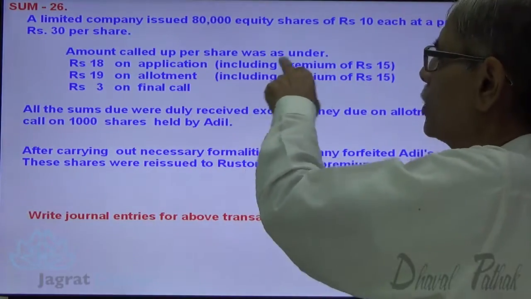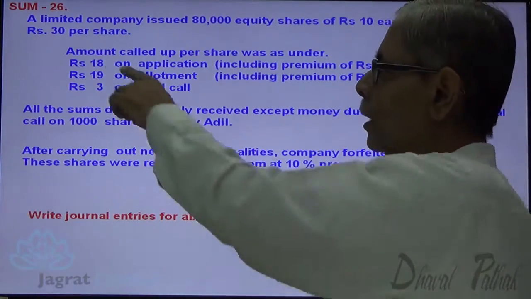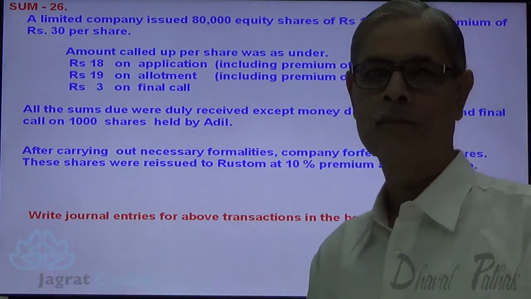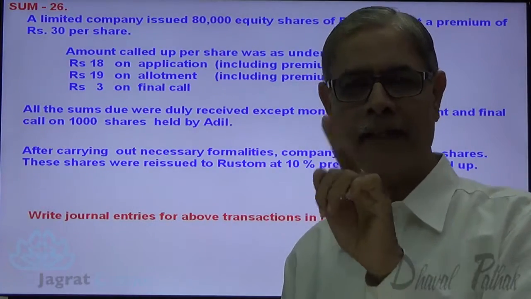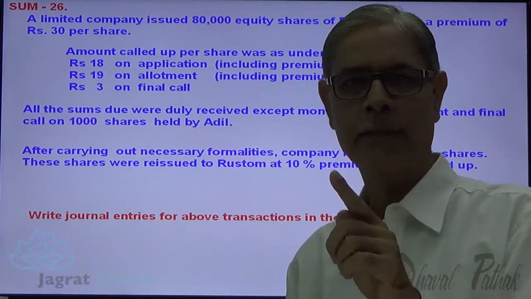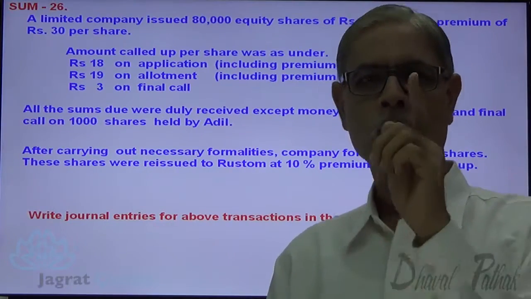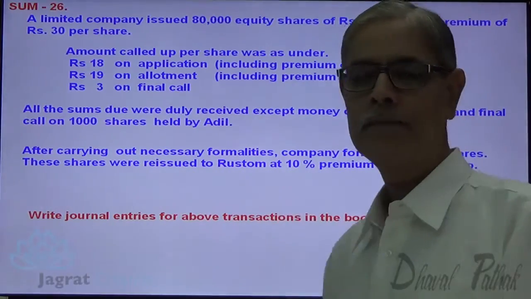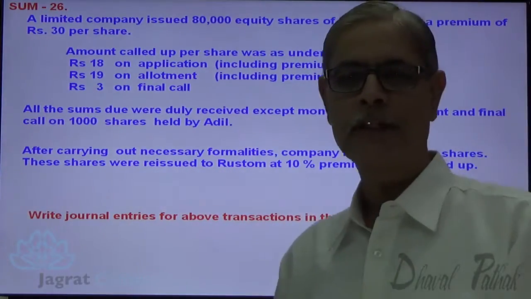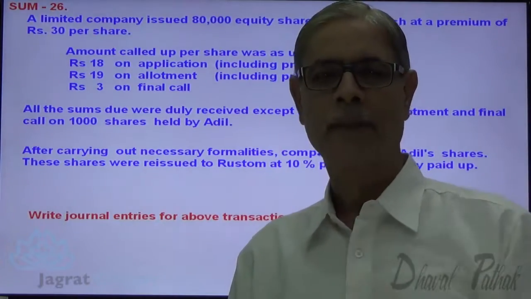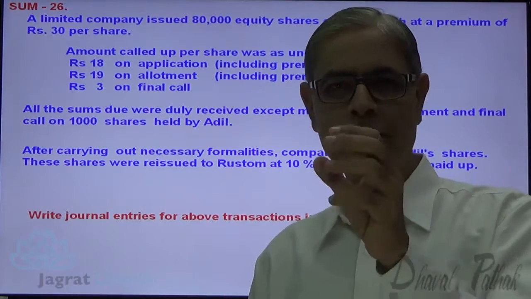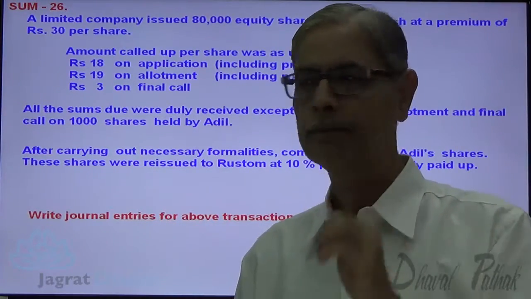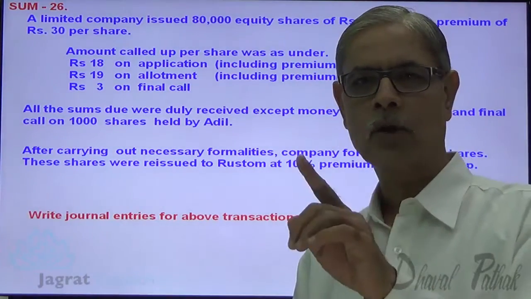Amount called up per share was as under. Rupees 18 on application, which includes premium rupees 15. So 18 rupees demanded with application that includes premium element 15 rupees. So capital element is rupees 3. 19 on allotment includes premium rupees 15. So amount demanded with allotment 19. Security premium element therein is 15. So capital element is 4. 3 on final call, that is capital element.